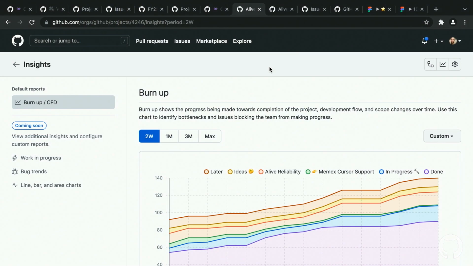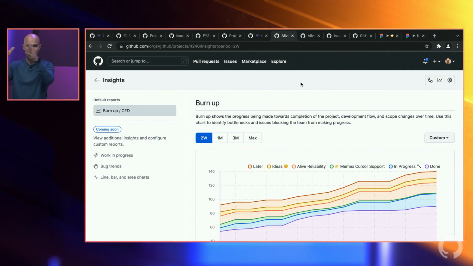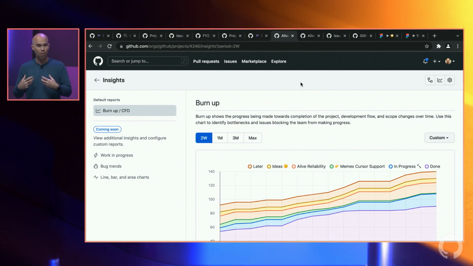So we have a feature right now in alpha at the moment that is insights, and I love this feature. This is going to be one of the most powerful features actually coming in the next 6 months. I love it. So what you're seeing over here is I have a project. The project is collecting all of this data, or maybe I have a team and I want to set up a set of repos that feed into that team as well. And then I want to just ask questions and get insights from that. And what we want to do is just kind of bring the power of reporting into it.